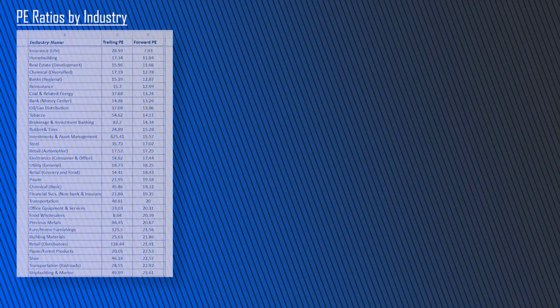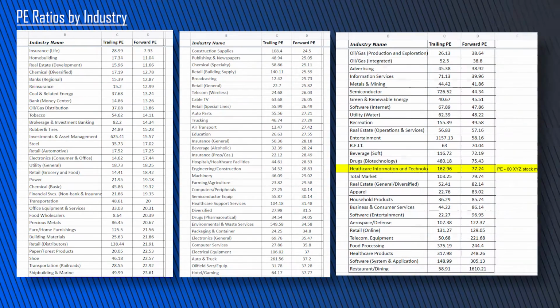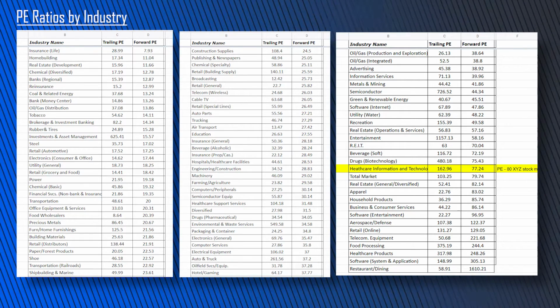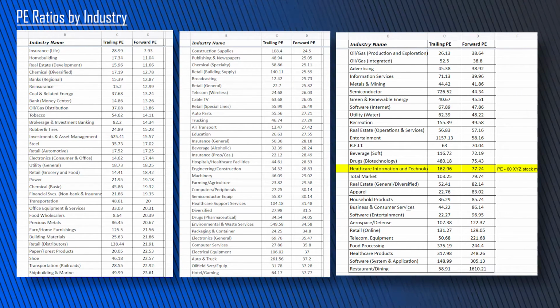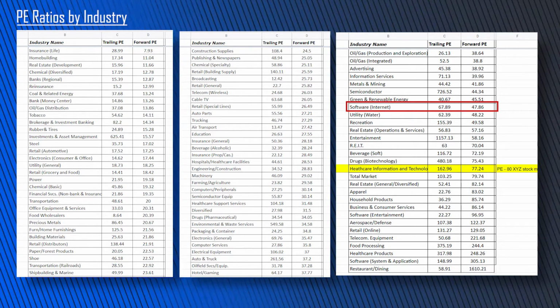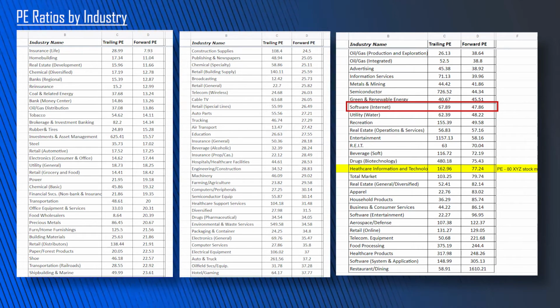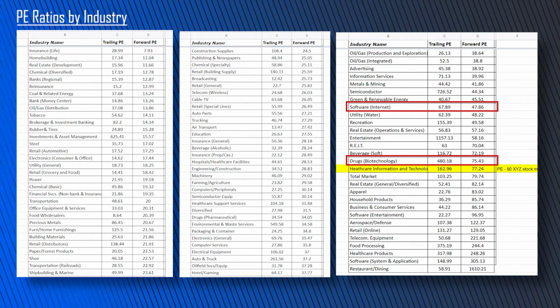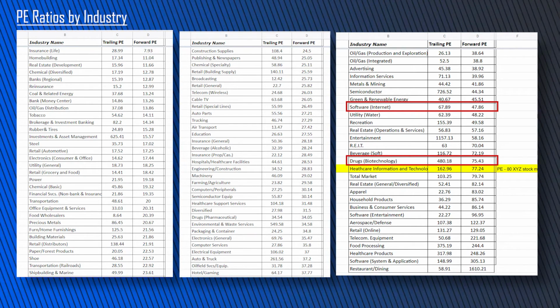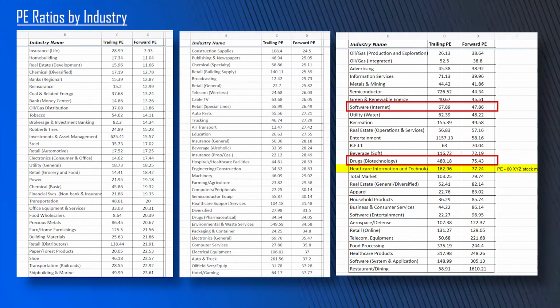But I want you to notice something here. I organized these in order of lowest forward PE up to the highest, and I'm going to scroll down here. Once we get down here, you look at software or internet: it has a forward PE of 47 times earnings. That's what investors are accepting right now. Drugs, biotech: based on last year's earnings, these stocks are trading at about 480 times last year's earnings. But they expect, probably because of COVID and things like that, to earn a lot more in the coming year. So they're trading at 75 times the coming year's earnings.